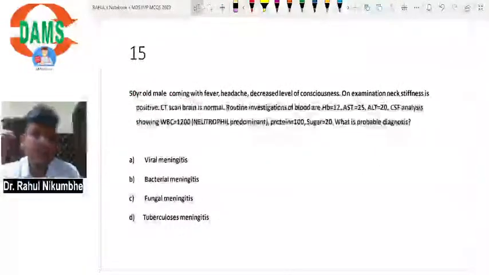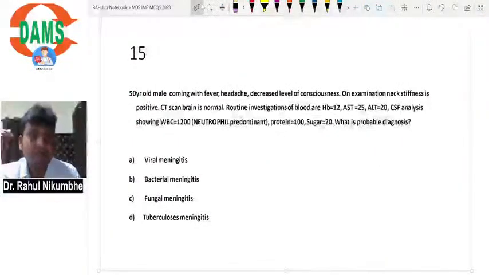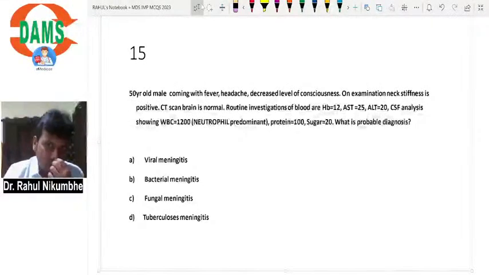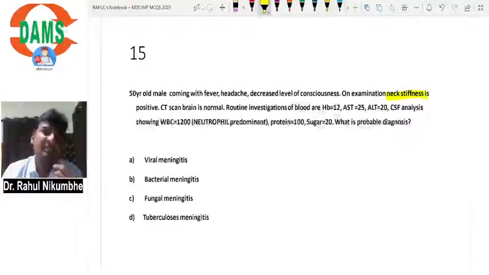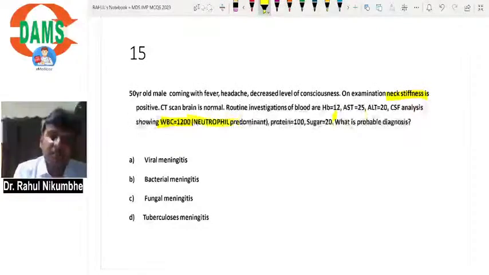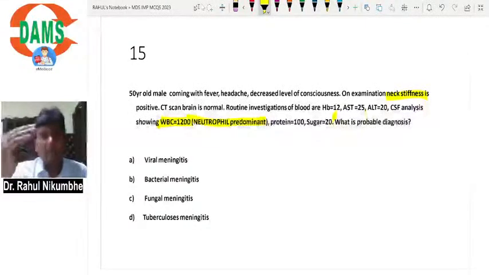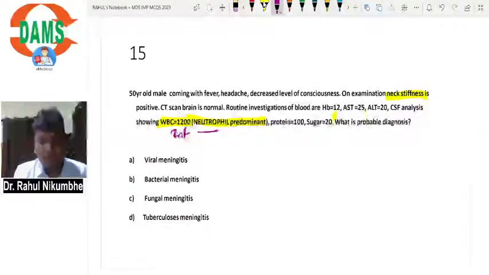Then a 50-year-old male comes with fever, headache, and decreased level of consciousness. So it is suggestive of some infection of the brain or meninges. On examination, neck stiffness is present. So a classical case of meningitis. CT scan brain is normal. Routine investigations, HB normal, AST ALT normal. CSF analysis: WBCs are increased, neutrophils dominant. When WBCs are increased, it is suggestive of infection. Neutrophils dominant is suggestive of bacterial infection.